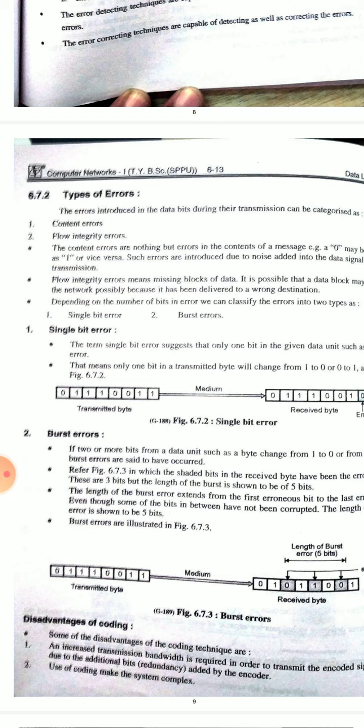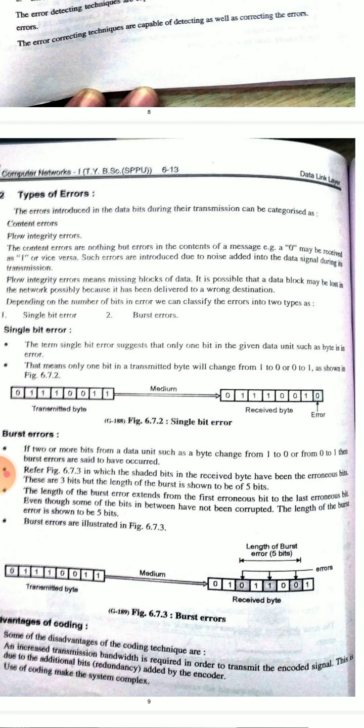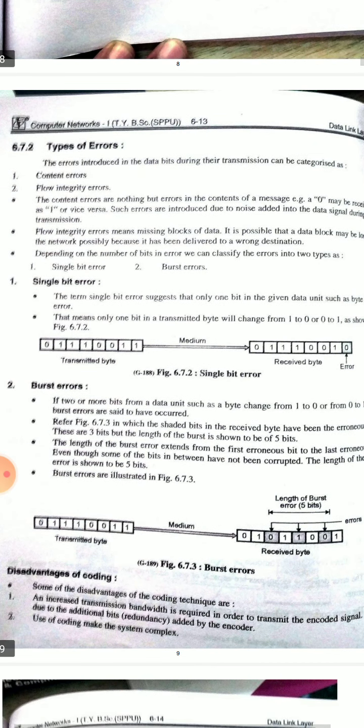0 0 1 1, this is the transmitted byte, and this is the received byte. 1 is changed to 0, this is the error in a single bit error. See here, 0 1 1 1 0 0 1 1 is here, and 0 1 1 0 1 0 0 1 is here, which means a single bit error. Okay, this is single bit error.